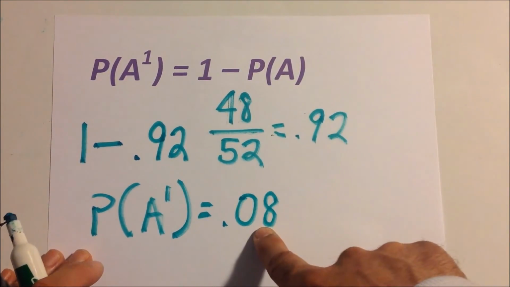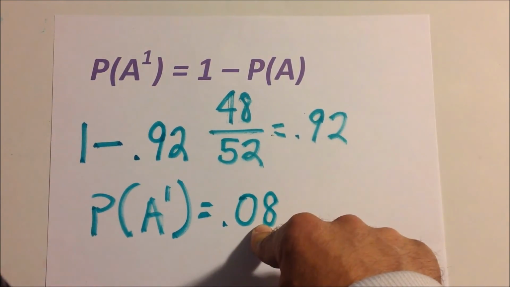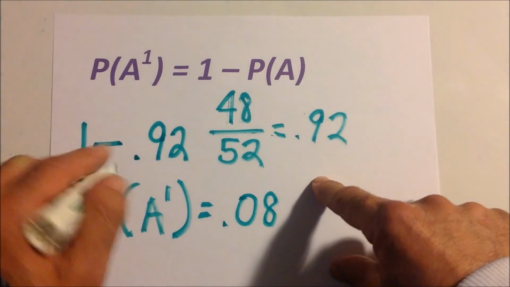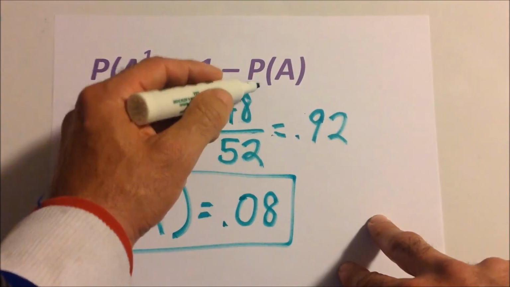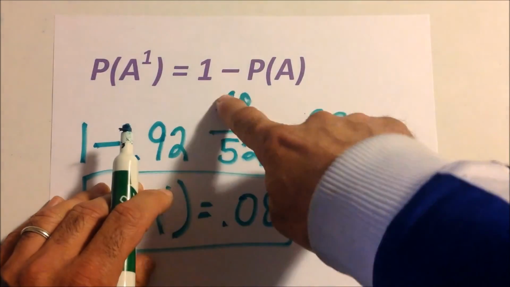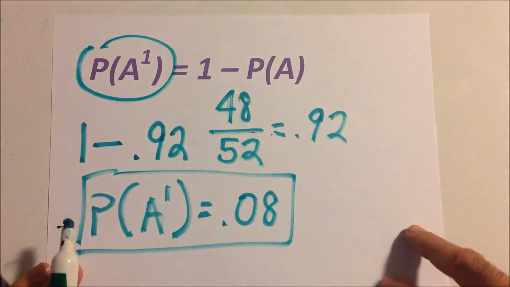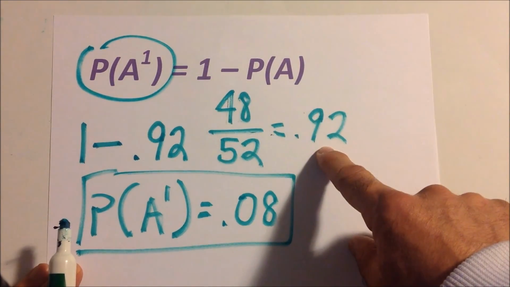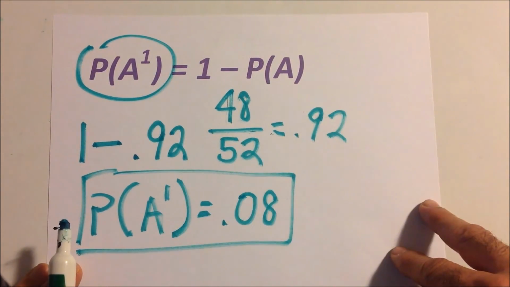It's not exactly 0.08, it's actually 0.072 and so forth. But this will be rounded, and you'll get an answer. So in general, 1 minus the event will give you the complement. So again, 0.92 was the event, and we just do 1 minus that event and it gives us the complement. Okay, great job.